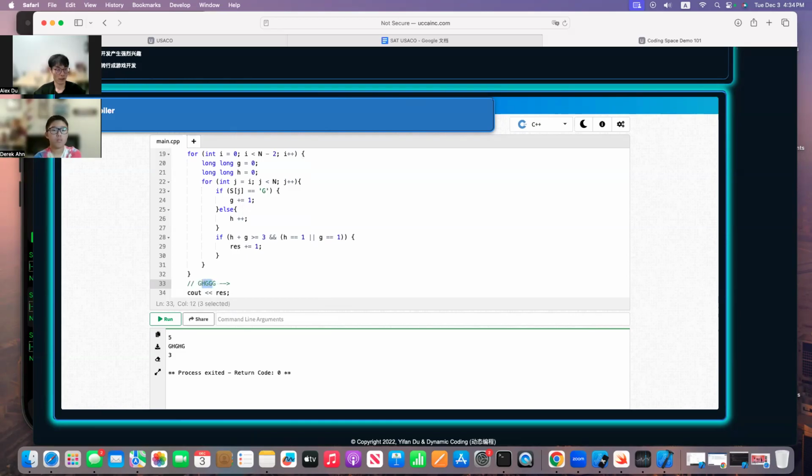Is this a lonely photo? Yes. Is this a lonely photo? Yes. So by counting by hand, we have five, right? So now next step, we want to test if our manually designed case is true, right? So how many data here? I have five again, right? But this time it is G, H, G, G, G. I guess the answer is going to be five, right? Five and a five.